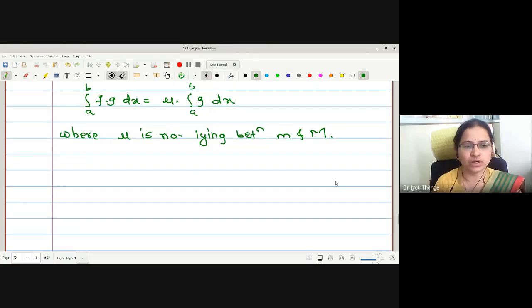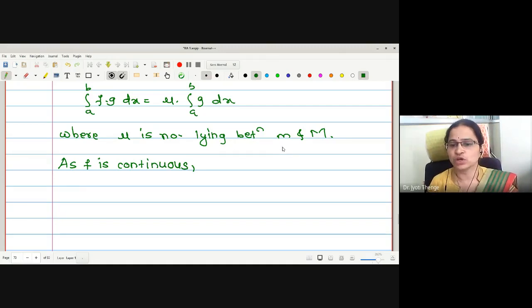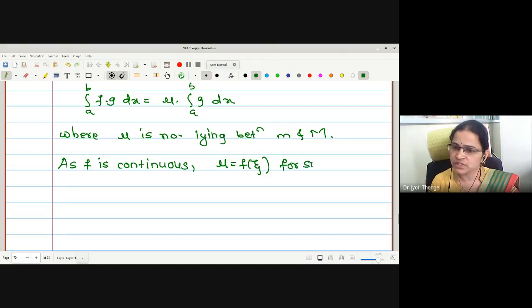Now what we are going to add simply, as f is continuous, as I have already explained, it is going to take all the function values between small m to capital M. Therefore, mu is a function value. Therefore, I am going to write this mu is equal to f of zeta for some zeta in the closed interval AB.